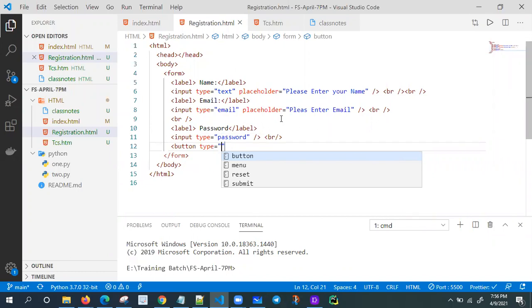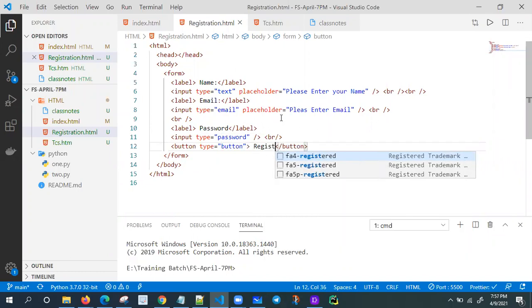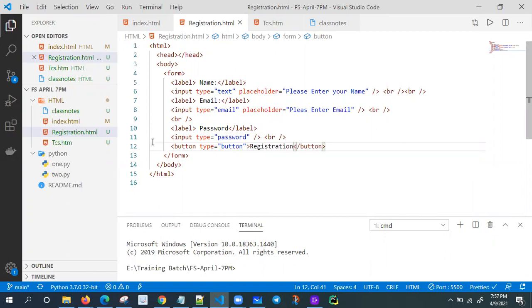Button type equal to button and button name equal to registration. I want to test this page in my browser. How to do this? Either double click in the folder level or run like this only. Open with live server. This is the way we need to design the page. This is the way we need to design the form actually.